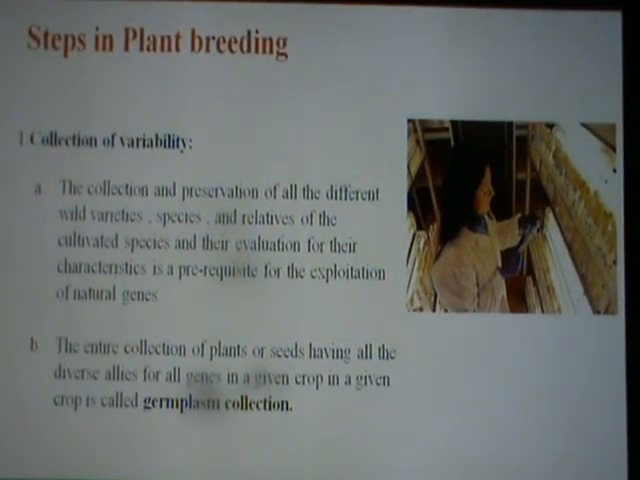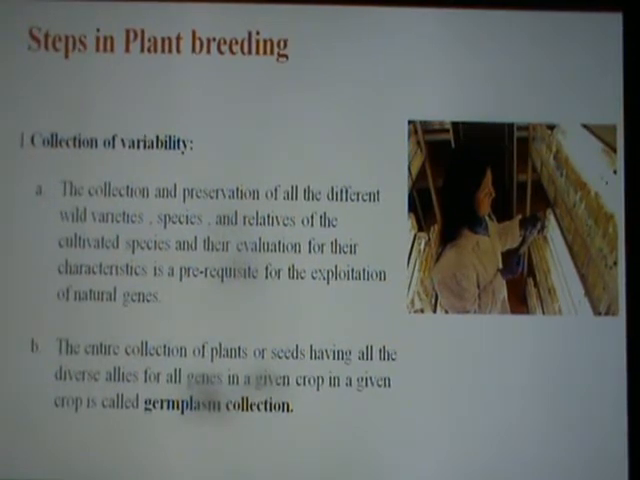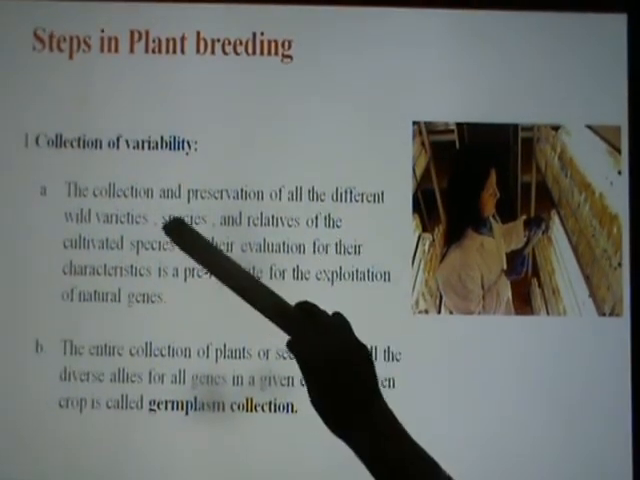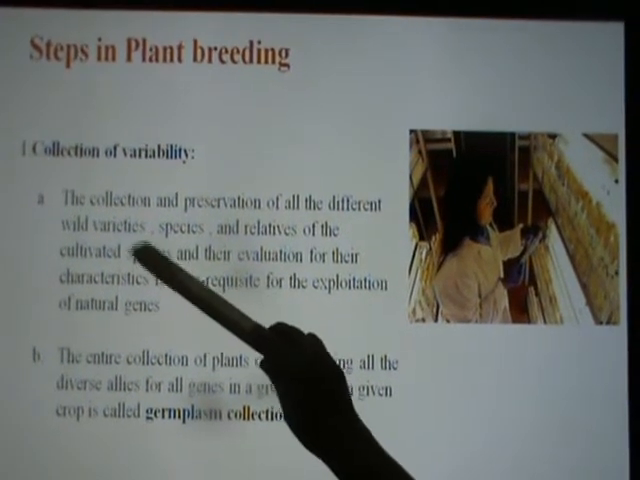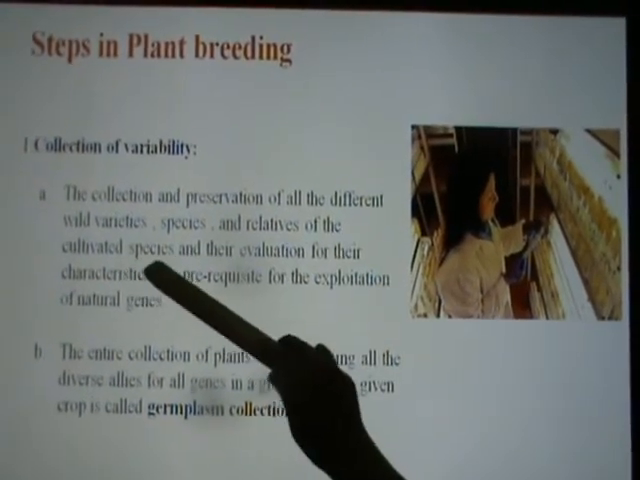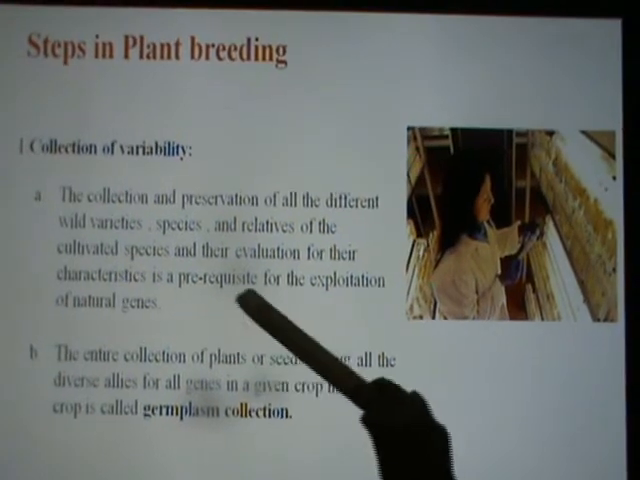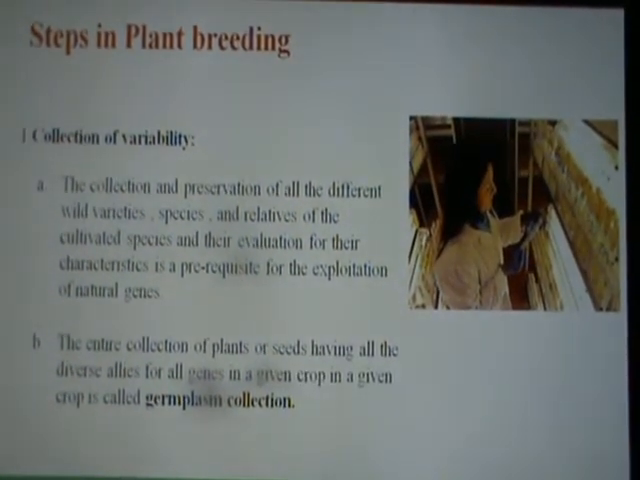Now there are 5 main steps in plant breeding. The first one is collection of variability. Collection of variability is very, very important. That means the seeds or the plants which have to be grown in a particular field should have all the characteristics needed. So it's a collection of all the characteristics in that plant or the seeds. So what is the first one? Collection of variability means the collection and preservation of all the different wild varieties, species and relatives of the cultivated species and their evaluation, testing for their characteristics, which is a prerequisite for the exploitation of natural genes.